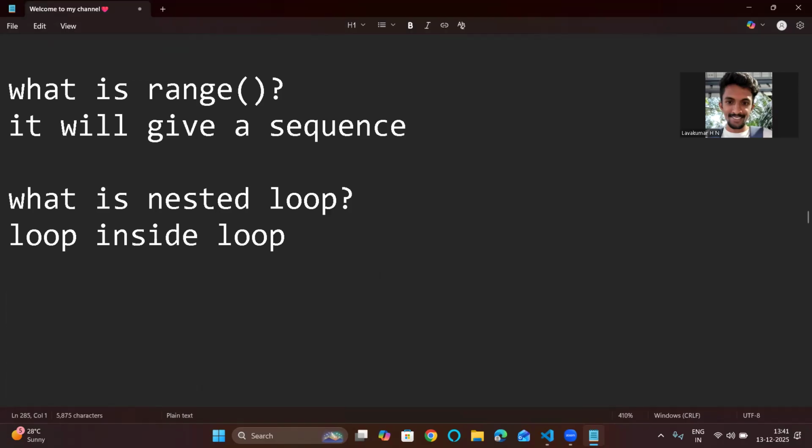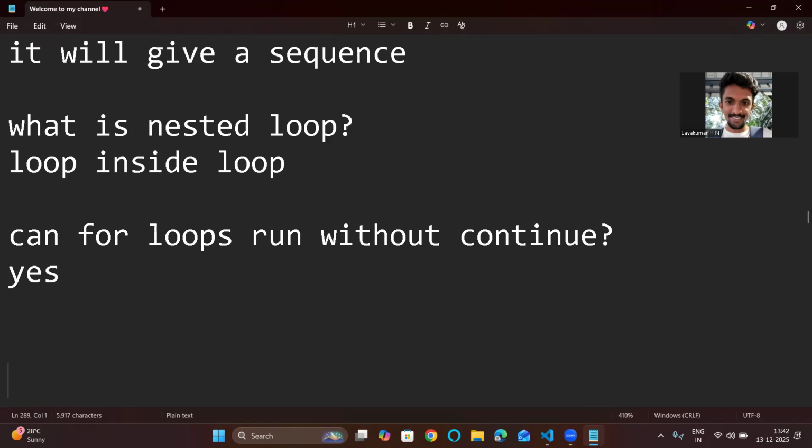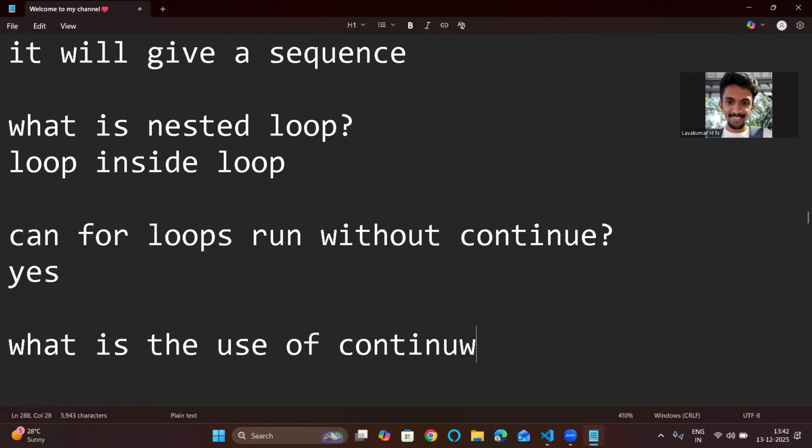Also they may ask, can for loops run without continue? Of course, we can use them. We can use for loops without continue or break also. And they may ask then, what is the significance of break? What is the use of continue and break?